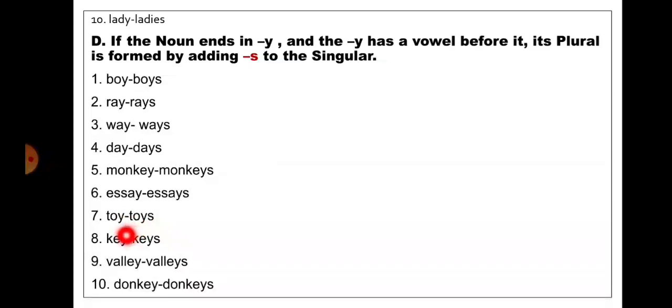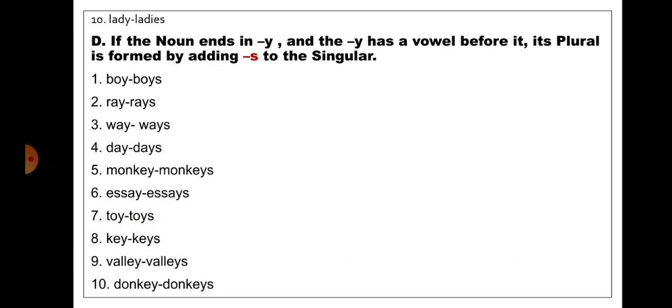Toys. Key. The word is ending with y and before that it has a vowel e. So by adding s to the singular, it will become plural, keys. Valley. The word is ending with y and before that it has a vowel e. So by adding s to the singular, it will become plural.